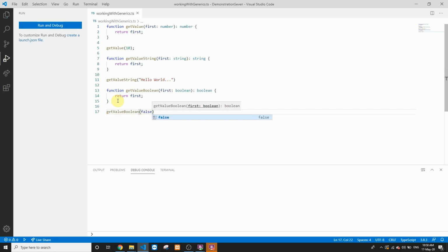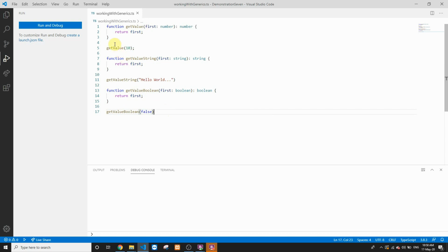Now what we see over here is that for the same function logic, we are creating three different function blocks. We are defining different data types for the input parameter as well as the return values, and then we are creating these three functions and invoking them individually. If I switch to the approach of generics, what would happen is I'll create one function, and that particular function will work for all the data types that we have.